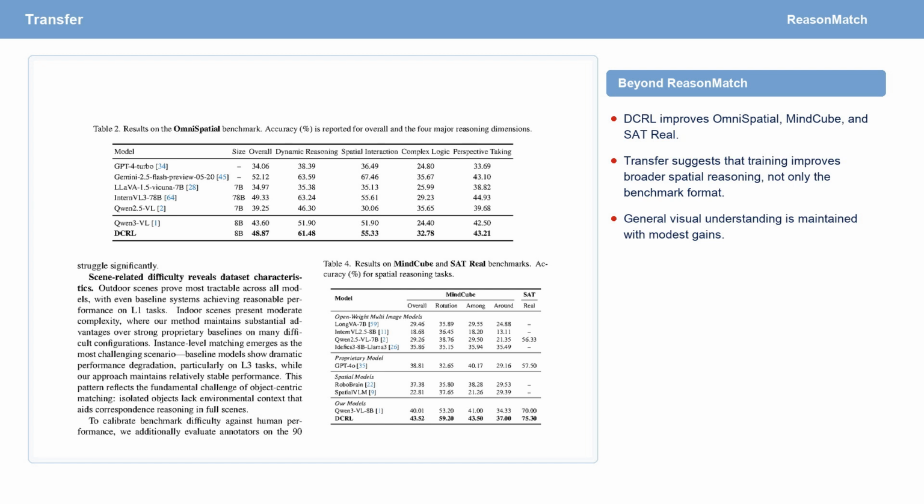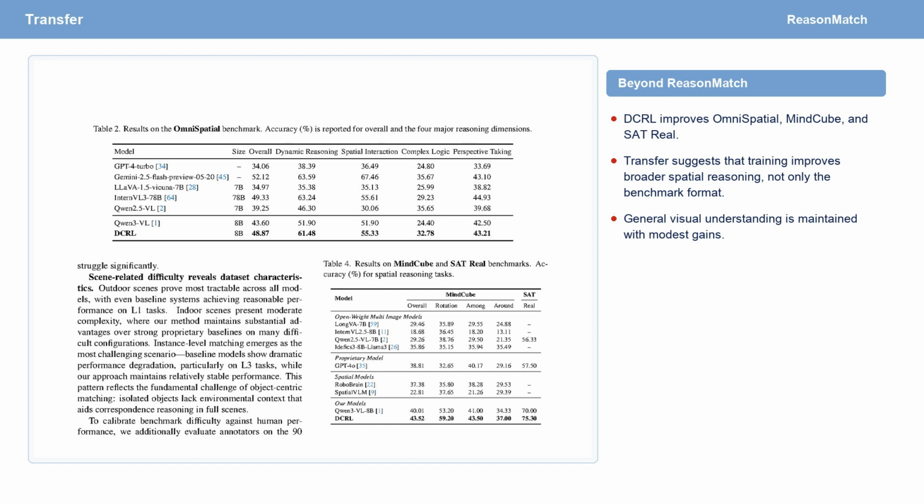DCRL improves OmniSpatial, MindCube, and SAT Real, while maintaining general visual understanding performance. This is important because those benchmarks do not share the exact same format as ReasonMatch. The transfer suggests that the model is learning a broader spatial reasoning capability, not only memorizing a benchmark interface.